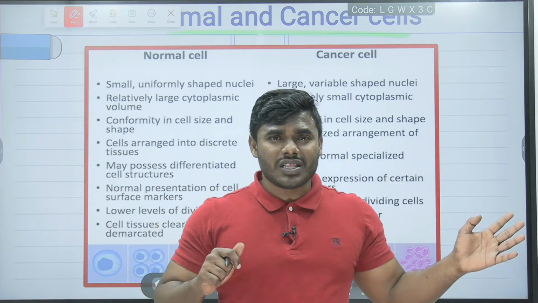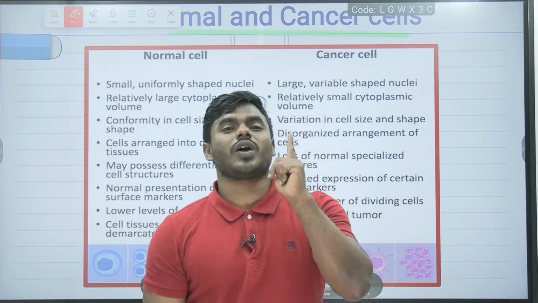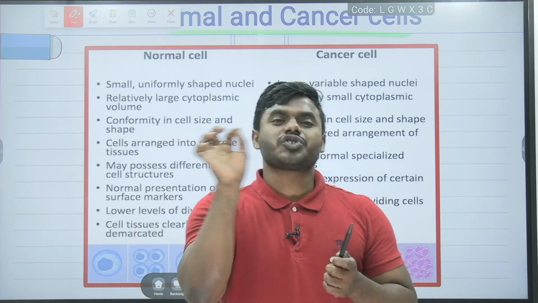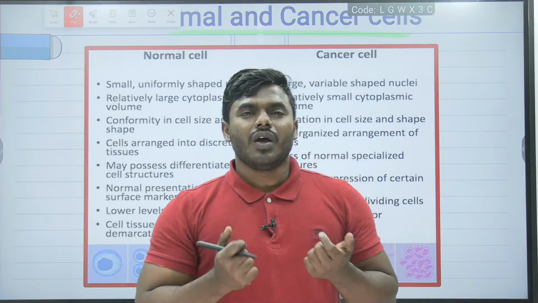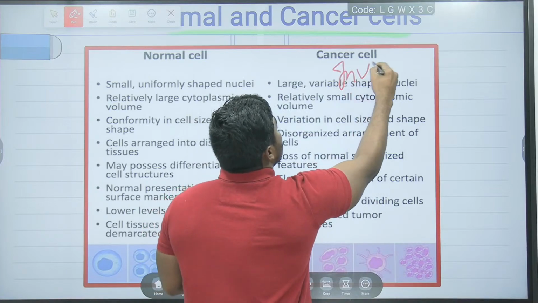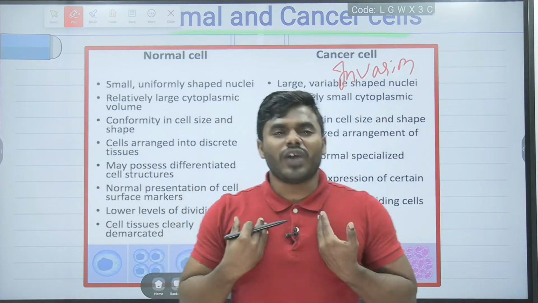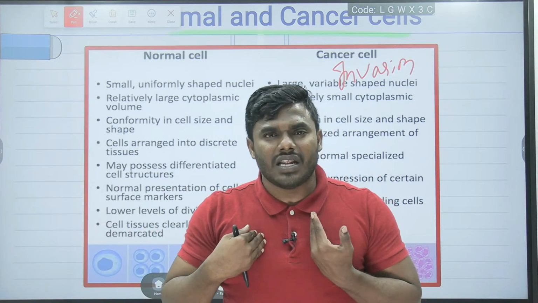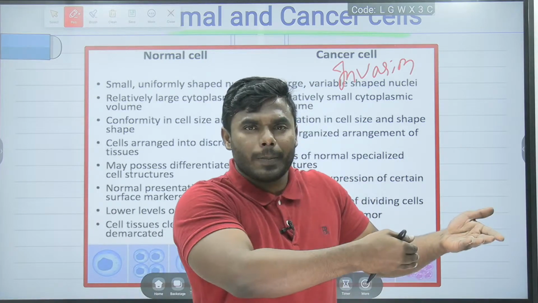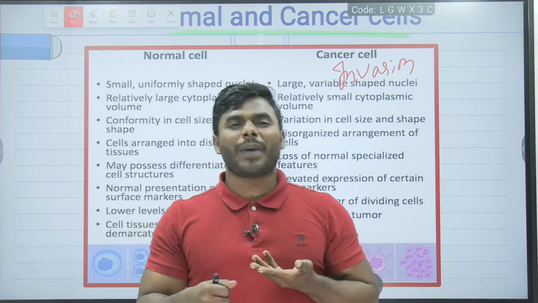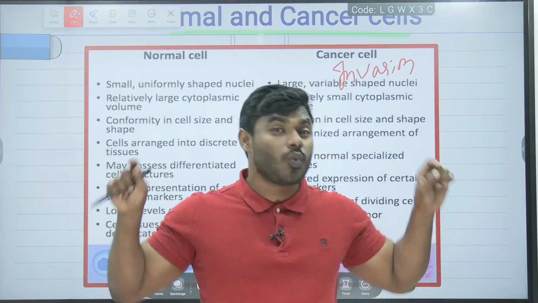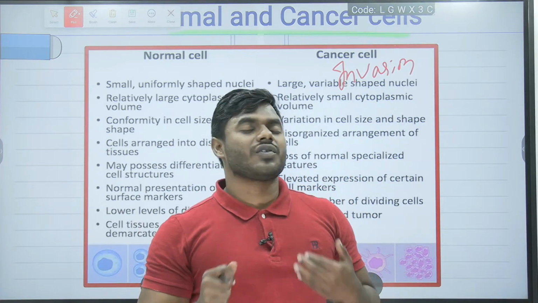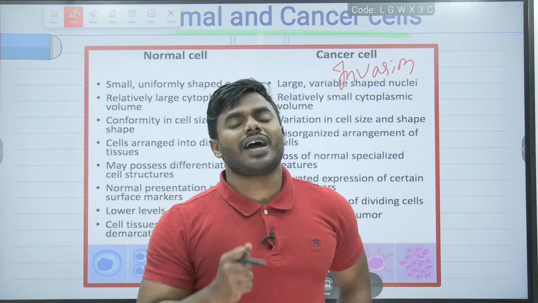If you can't remember all these points, remember two important points. What are the two important points? Our normal cell never ever shows the process of invasion. What do you mean by the process of invasion? Invasion means moving from one area to another area. Suppose, for example, do you think our pancreatic cells can move from the pancreas to the liver, or our liver cells can move from the liver to the pancreas? That is not at all possible. What you have to remember, our normal cell never undergoes the process of invasion. It never moves from its desired area.